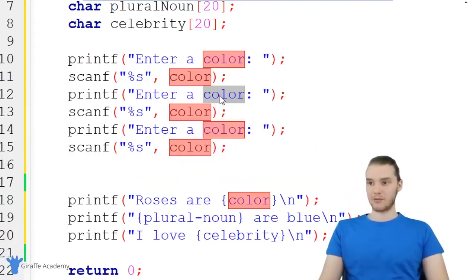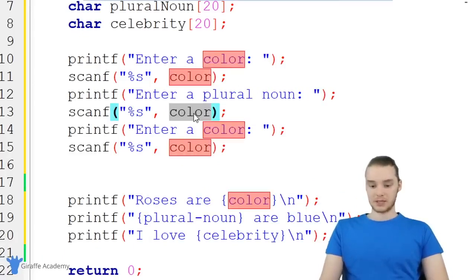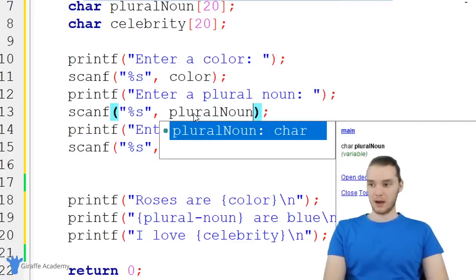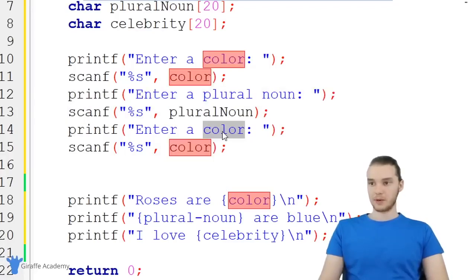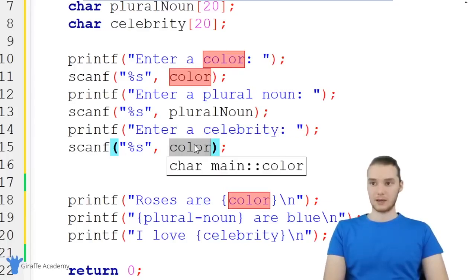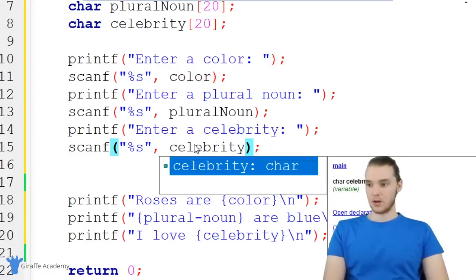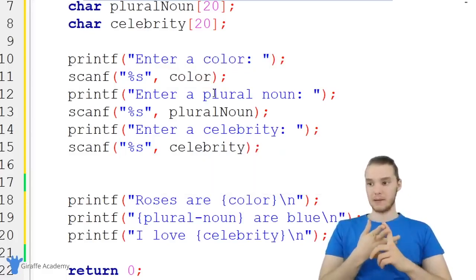So the second thing we want to get from them is going to be the plural noun, and I'm going to store this inside of the plural noun variable. So you can see now we're getting the plural noun, and finally we're going to do the same thing for celebrity, and again we're going to get that celebrity. Okay, cool. So now I'm getting the color, I'm getting the plural noun, and I'm getting the celebrity.